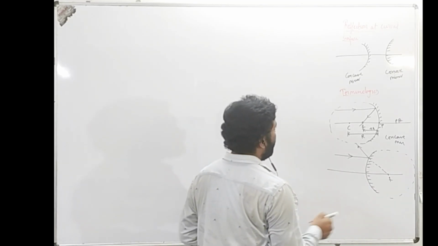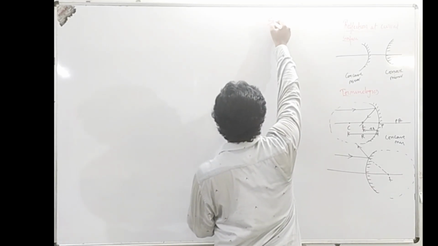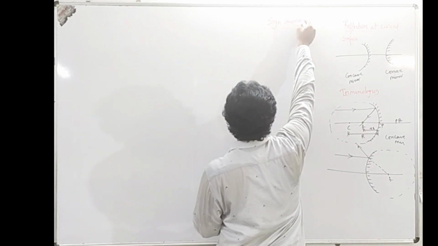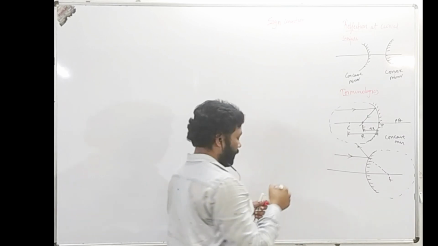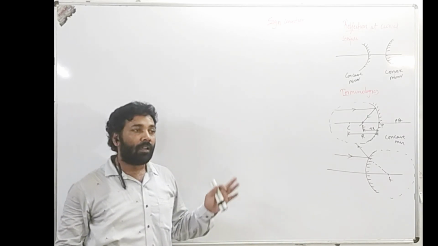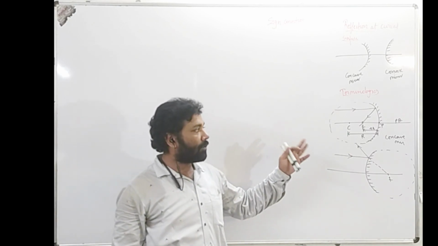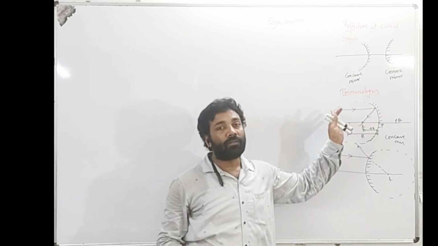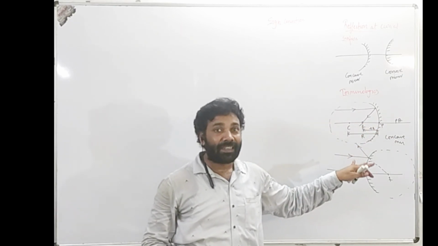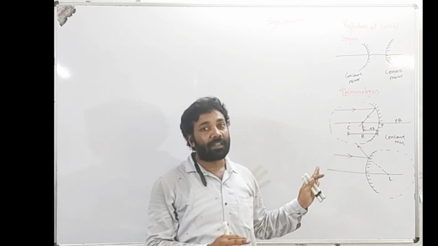And then next we have the sign convention. All the formulas that relate to this chapter, or relate to optics, follow these sign conventions. Sign convention means when you place an object in front of the mirror, what type of image is formed, where exactly it is formed, its position, its distance.